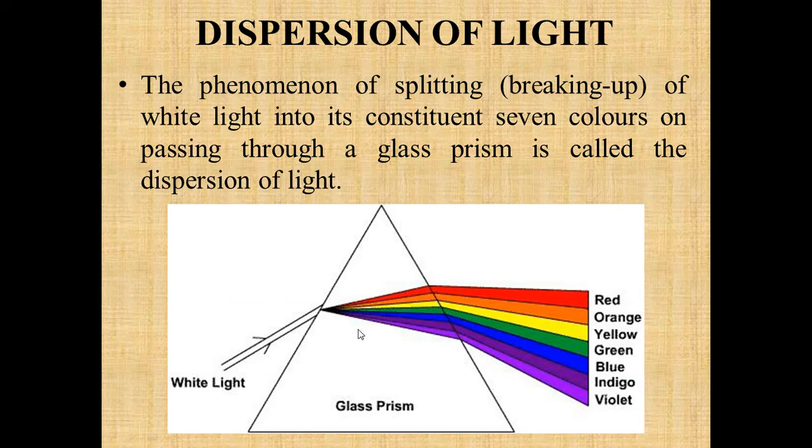So why is this rainbow formed? Because there is a change in the medium when the light passes from air to the water vapor, and those water vapors act like small prisms, and due to the presence of the prism, this white light is broken into 7 different colors. Like you can see in this diagram also, this white light has been separated into 7 different colors: violet, indigo, blue, green, yellow, orange and red. And it is easily noticed that the violet color has been deviated the most and the red color has been deviated the least. So this is known as the dispersion of light.